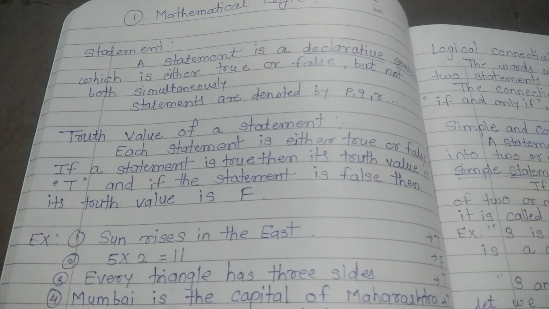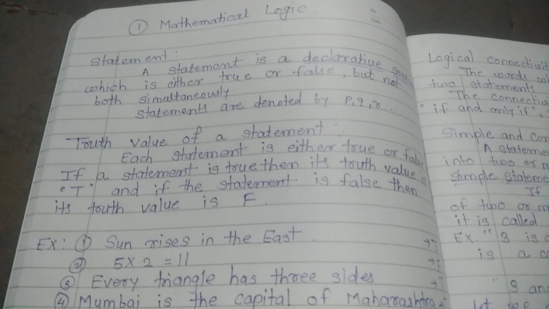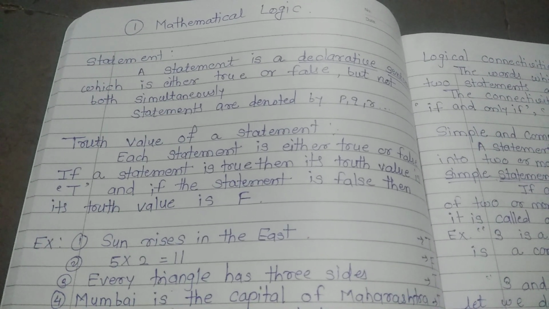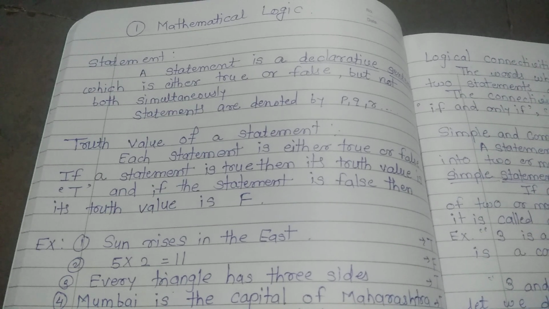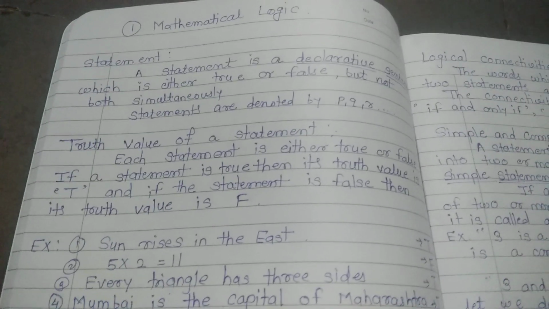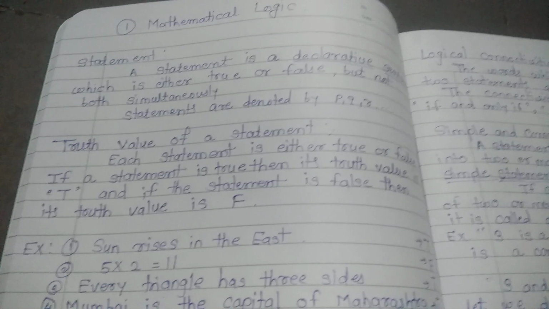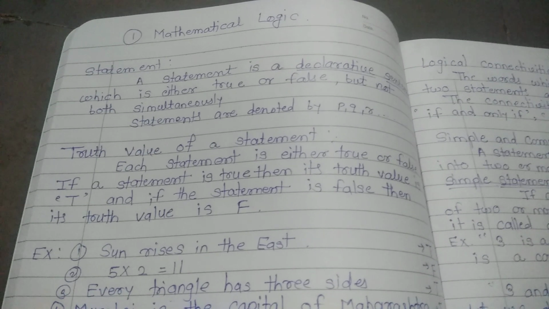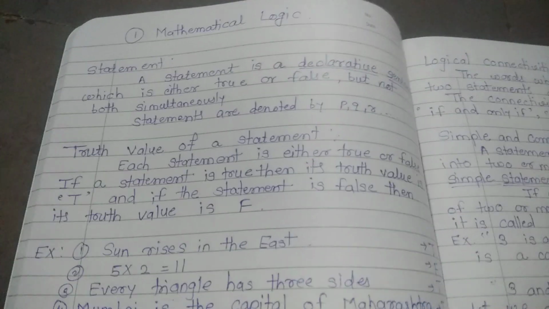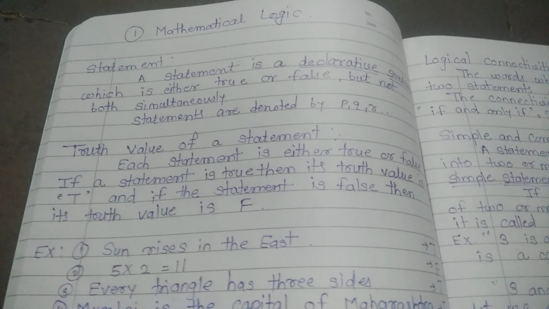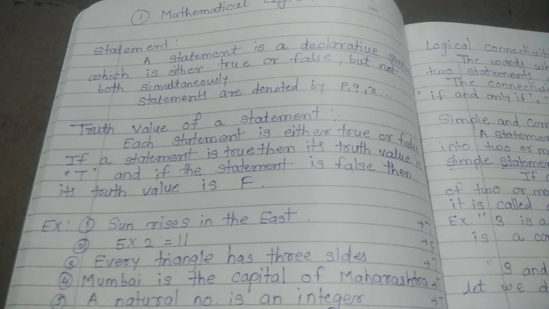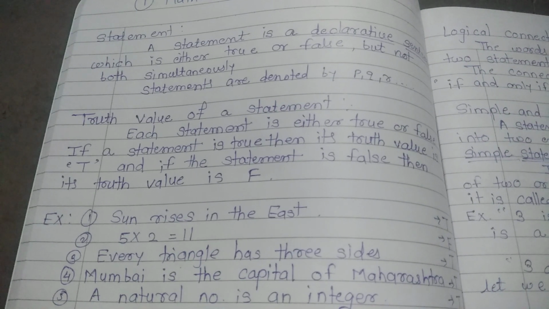Truth value of a statement. Now let me discuss the truth value of a statement. Whatever statement is given, it may possess either a truth value true or a false value as false. Each statement is either true or false. If a statement is true, then it is denoted by the capital letter T, and if the statement is false, then it is denoted by the capital letter F. Let me see some examples based on this.